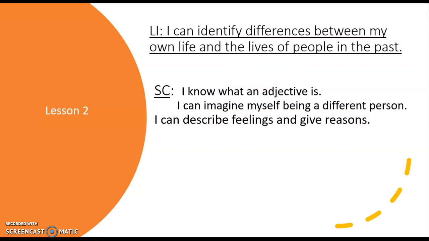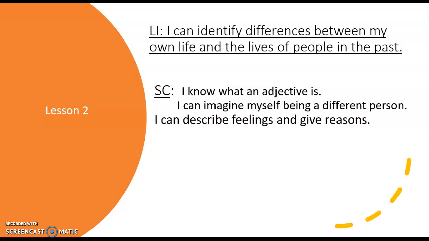This lesson, we are going to be looking at the differences between our own lives and the lives of people in the past. And the way we're going to be doing that, we are going to be imagining that we are those people from the past. So we're going to be pretending to be Florence. We're going to be pretending to be the soldiers in the Crimean War.